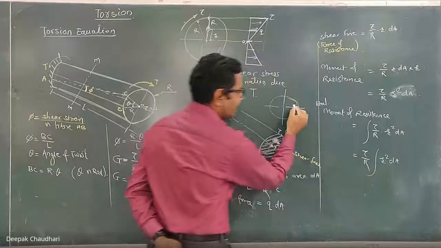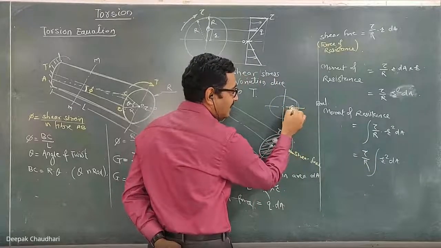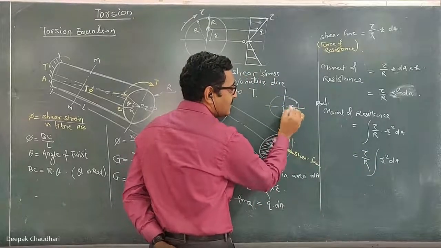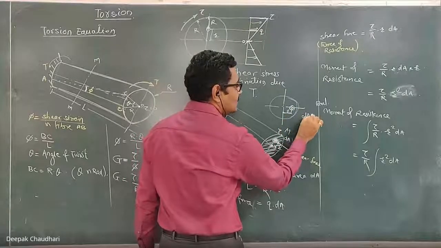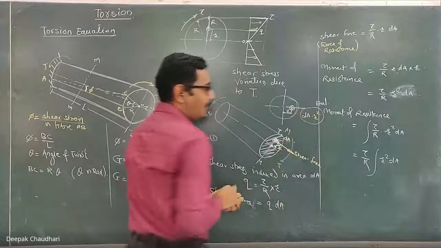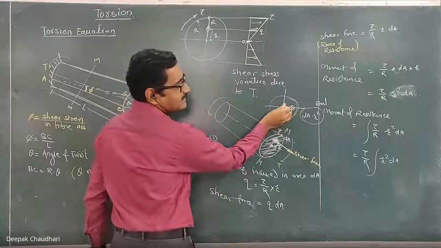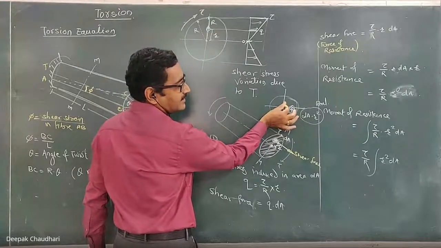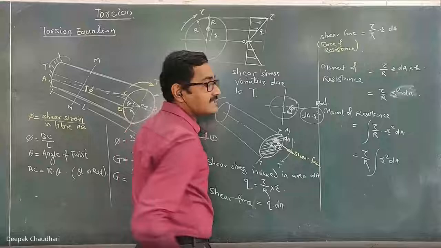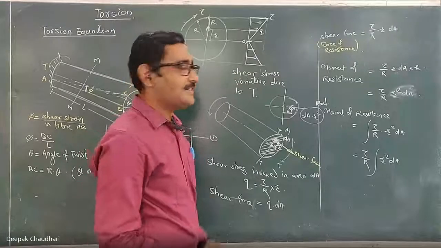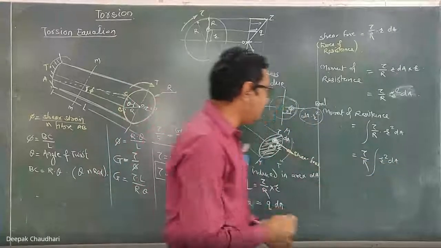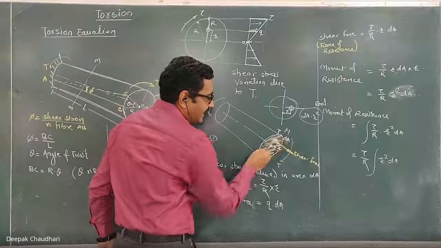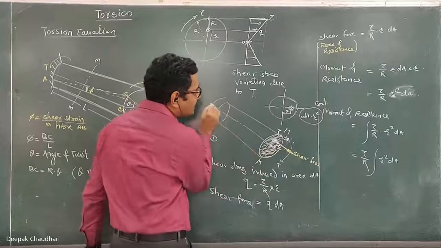Whereas if I consider the small elemental area at distance R and write dA into R square, this becomes the moment of inertia of this area about the ZZ axis. So this integration of R square dA is the moment of inertia of this entire cross-sectional area about this axis.